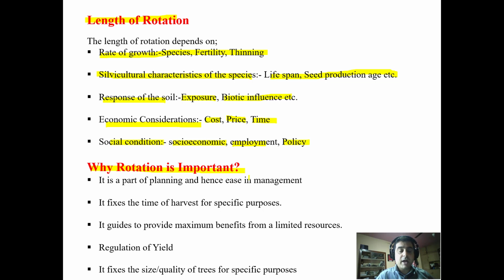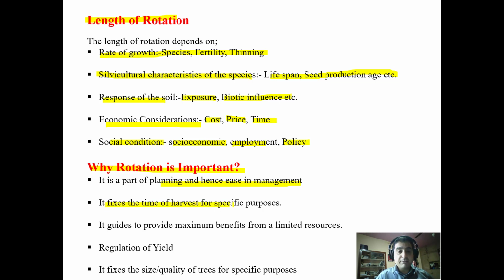Why is rotation important, why are we focusing so much on rotation? It's a part of planning and hence of management. You have to plan in advance when we are going to cut, what will the condition be at that time, what will the market be at that time, what will the price competition be at that time. You have to keep all those things into consideration. So rotation in that case is important to understand.